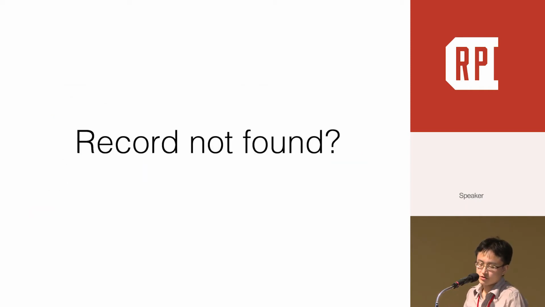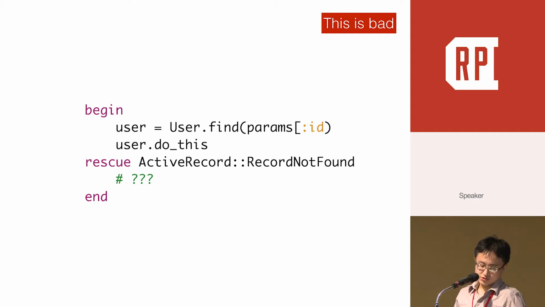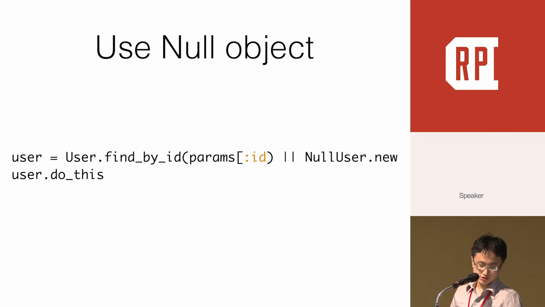Another classic example is record not found. If you can expect that a record can be not found, then you should not use an exception for the not found situation. One good way to deal with the record not found problem is using a null object. So rather than raising an exception when the record is not found, you can just return a null object. Like in this example, we can design a null user object. This will make our code simpler.